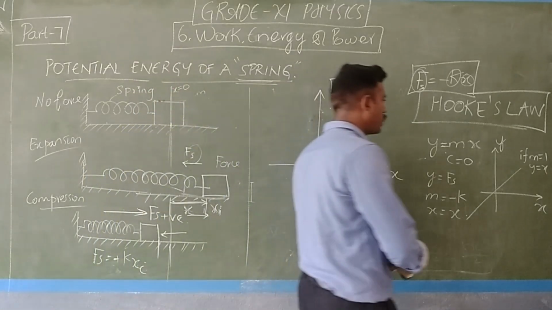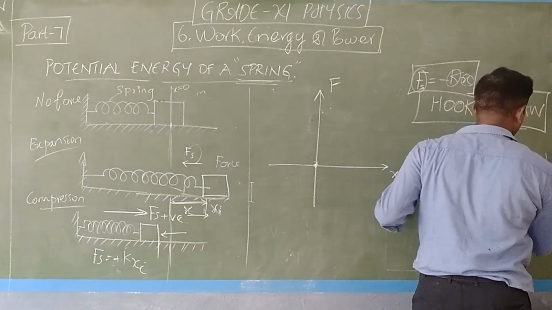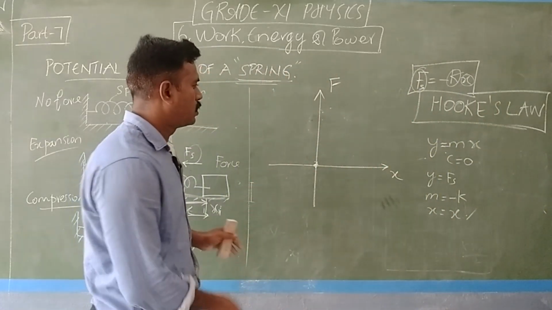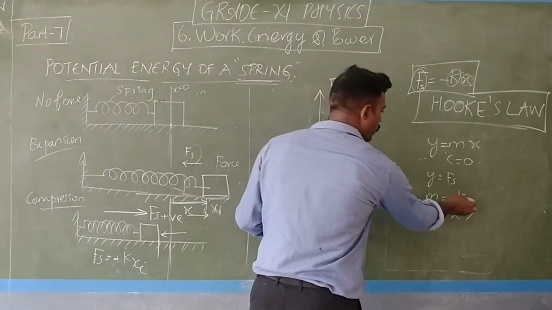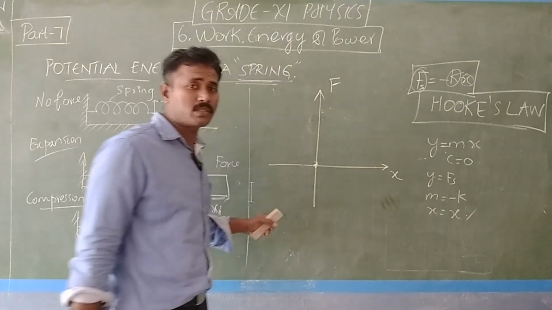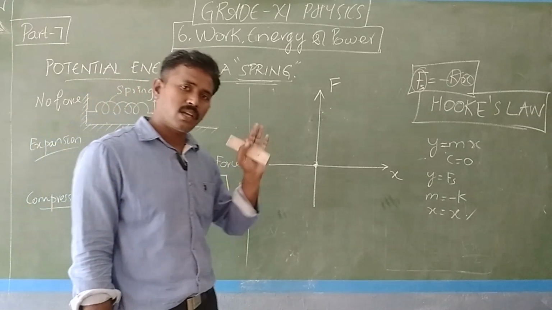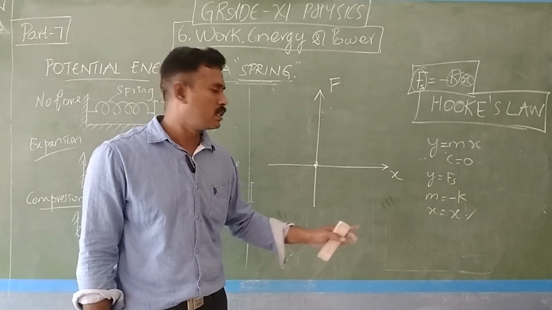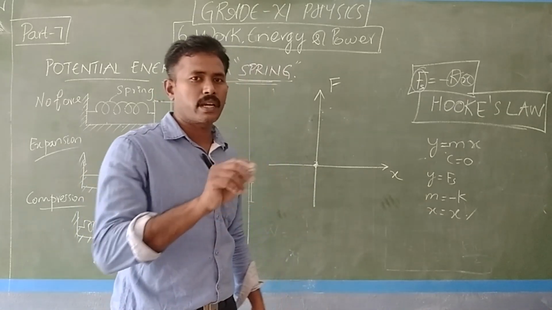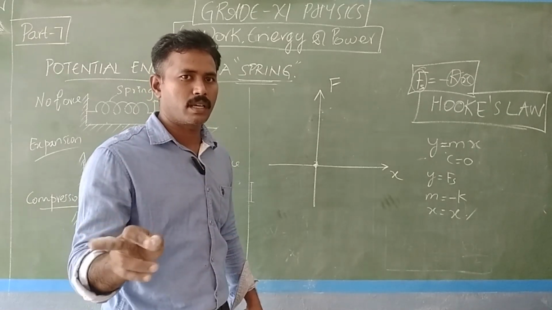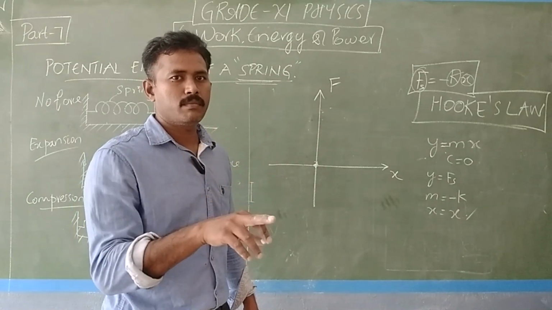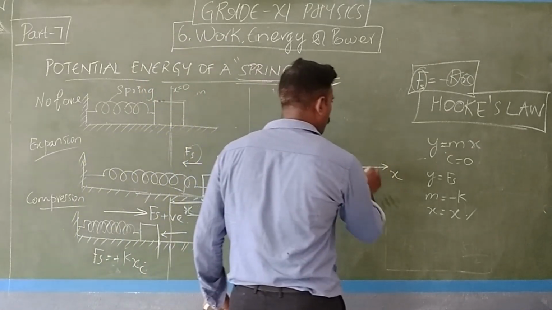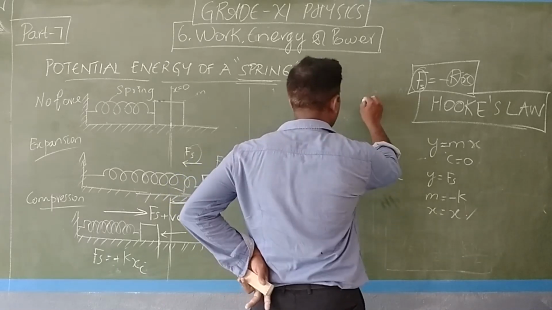Similarly, I am drawing this the same way. But what is the value of m? m is negative k. m is not positive here. k may be any positive number, but in front I have a negative sign. So if I give k as 1, the value will become -1. So for any value of x, Fs equal to